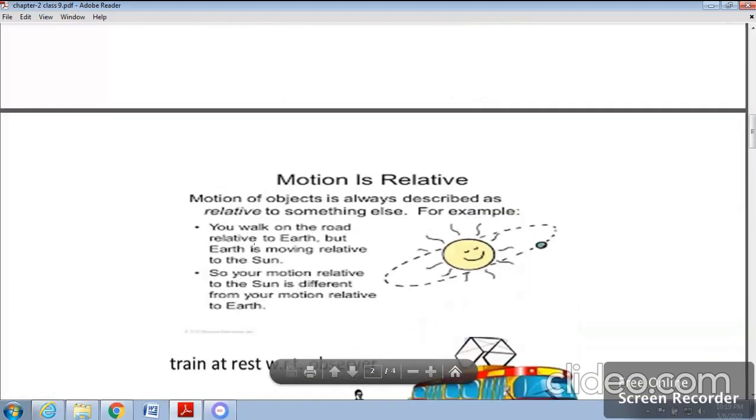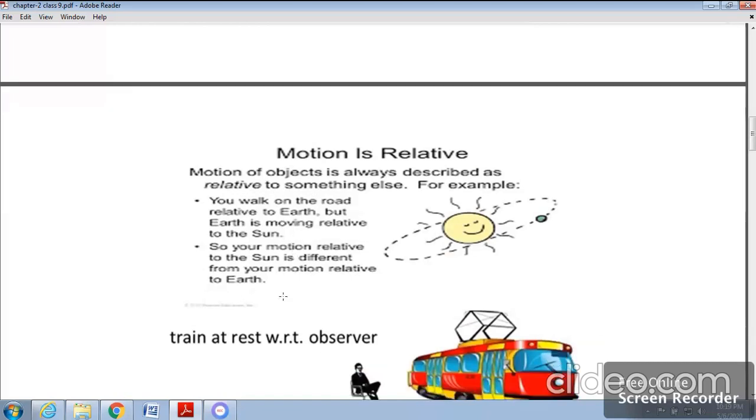One more example: motion of an object is always described relative to something else. You walk on a road relative to earth, but earth is moving relative to the sun. So, your motion relative to sun is different from your motion relative to earth.